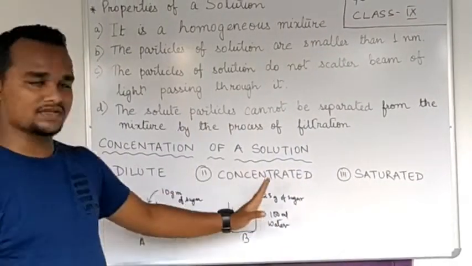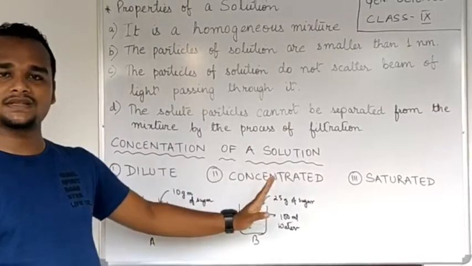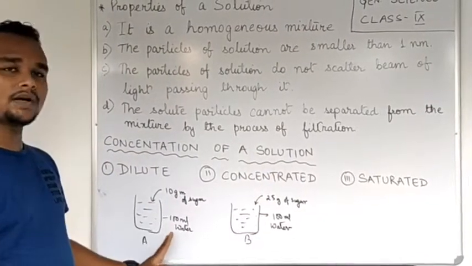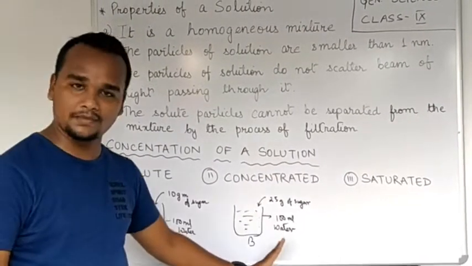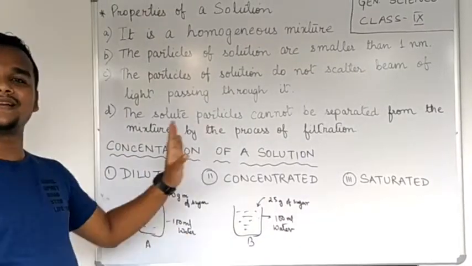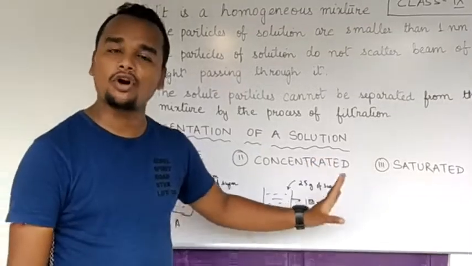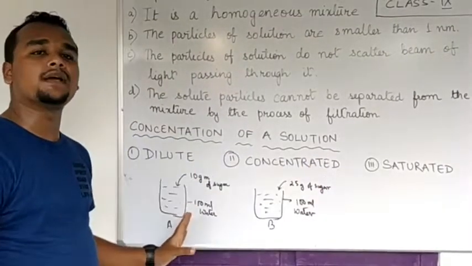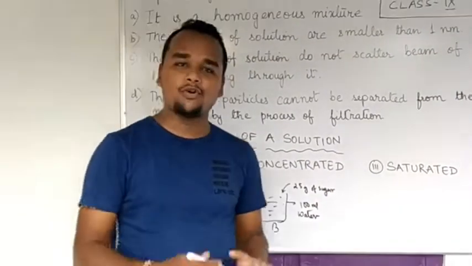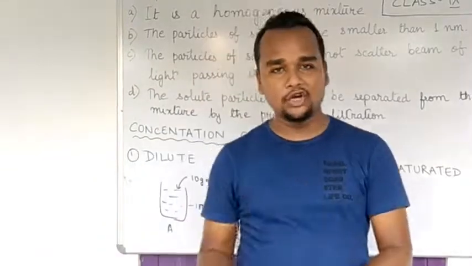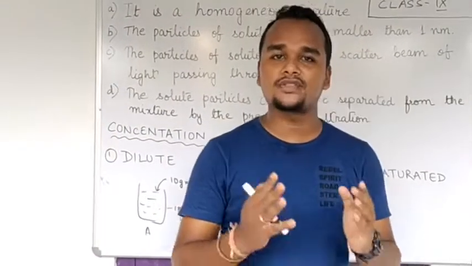And dilute and concentrated are the comparative terms. The first one, beaker A, is more dilute than beaker B, and beaker B is more concentrated than beaker A. Why? Because of the varying amount of the solute dissolved in beaker B and beaker A. So students, I hope you have understood about dilute, concentrated and saturated solutions.